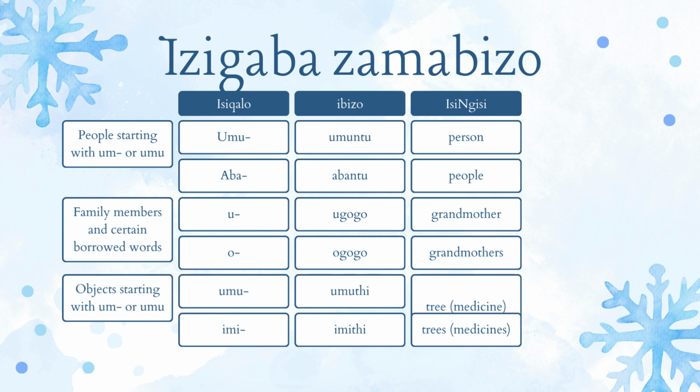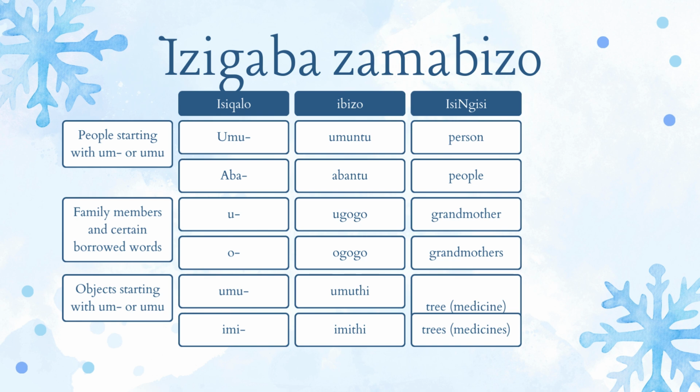So you will notice that the classifications goes in twos. Okay, so it would be the first one, as I have said, it's Umu, and then the second one, or 1A, is the one that is a plural form of the first one. So Umu is one person, Aba, that would be two.